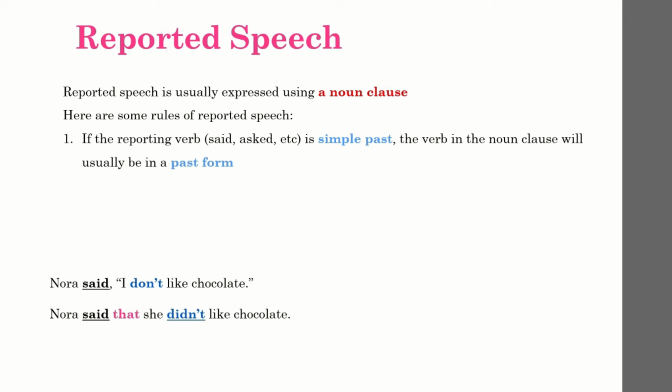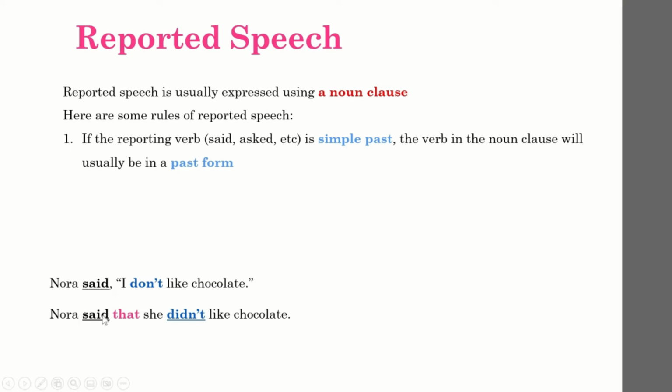Look at this example. Nora said, "I don't like chocolate." If you want to express the quoted sentence in reported speech like this, you have to change the verb in the quoted sentence to be adjusted to the verb used in the introducing clause, like Nora said here.